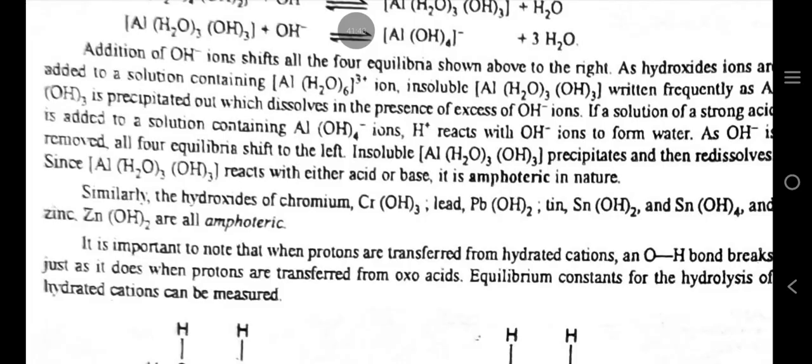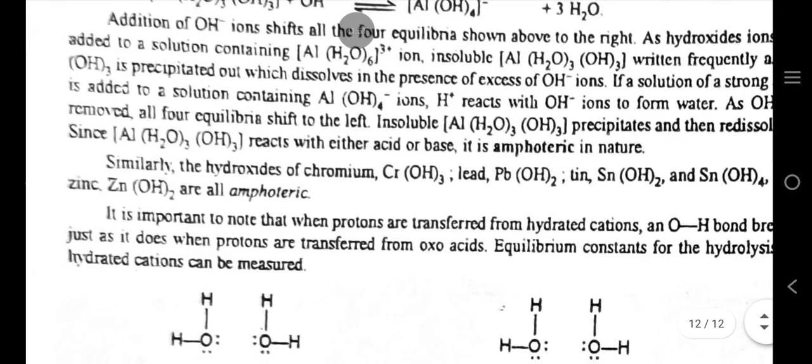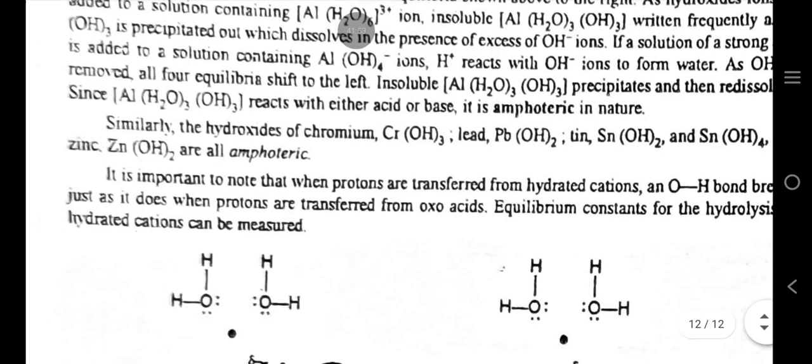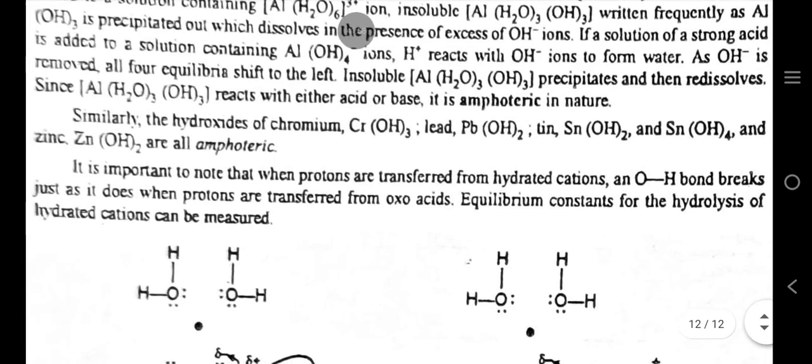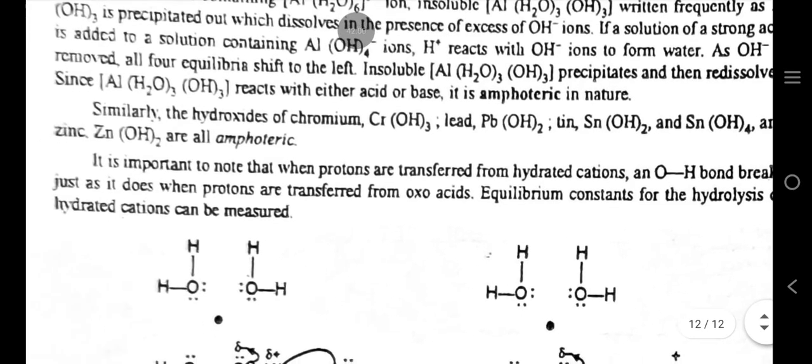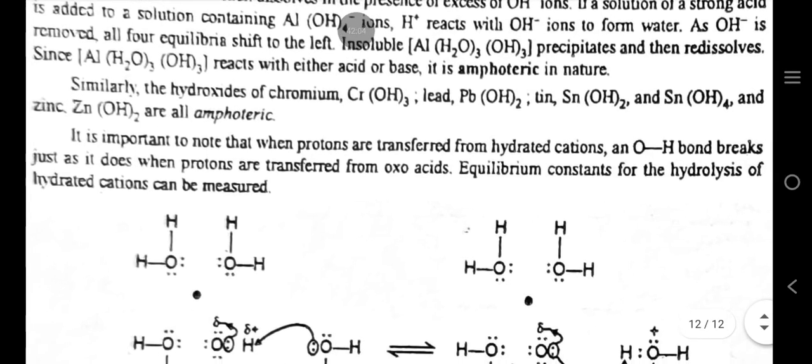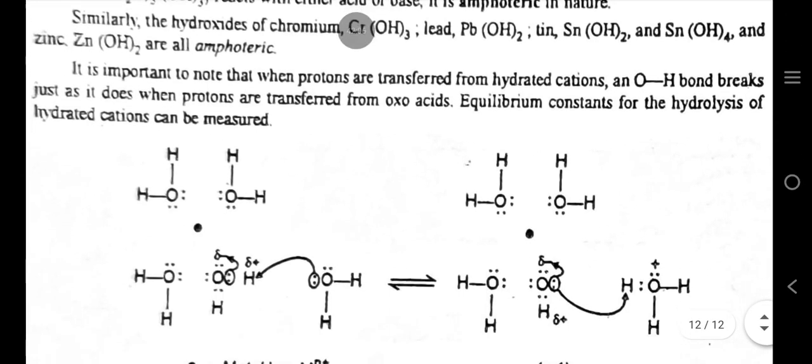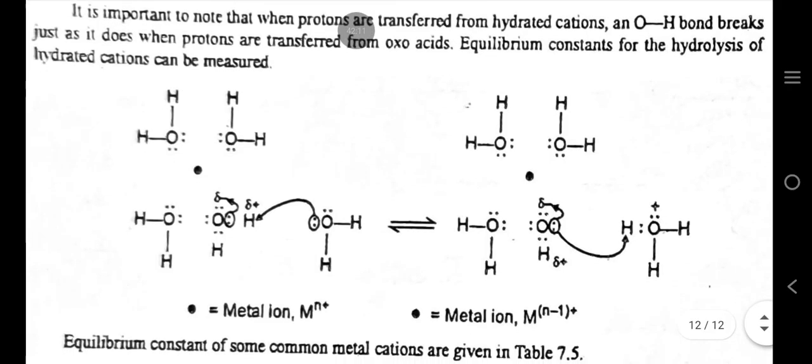If a solution of a strong acid is added to a solution containing Al(OH)4- ions, H+ reacts with OH- ion to form water. As OH- is removed, all four equilibria shift to the left, and the insoluble precipitate redissolves. Similarly, the hydroxides of chromium behave in the same way. It is important to note that when protons are transferred from hydrated cations, an O-H bond breaks just as it does when protons are transferred from oxoacids.